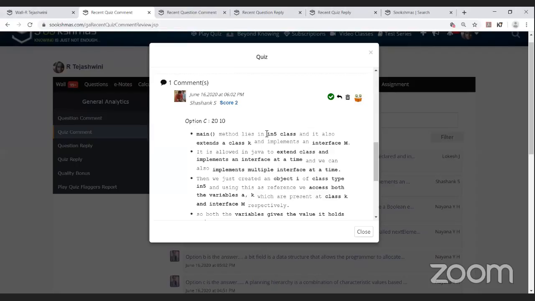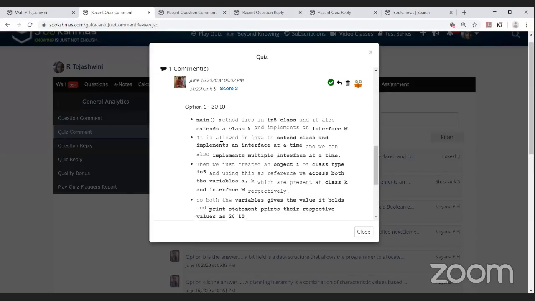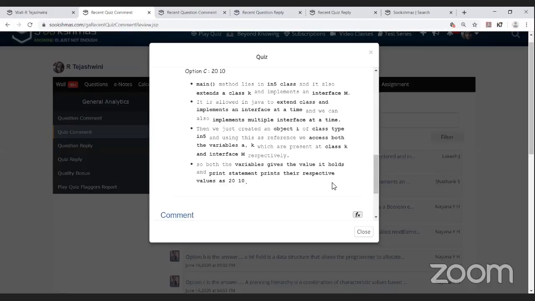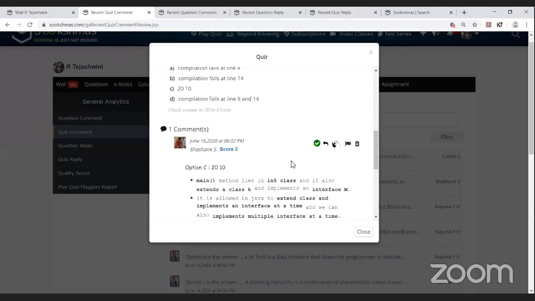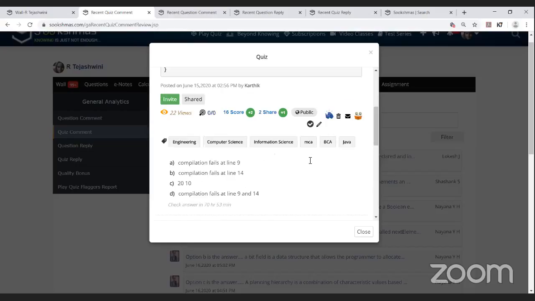The main method lies in the Infi class, and it also extends class K and implements interface Yum. It is allowed in Java to extend a class and implement an interface at a time, and we can also implement multiple interfaces at a time. Thus we create an object of class type Infi, and using this reference, we access both the variables a and k, which are present in class K and interface Yum respectively. So both variables give the values they hold, and the print statement prints the respective values, 20 and 10. He has given his answer very well, so he has been given the quality bonus also. Yes, I'm giving the appreciation to Shashank.